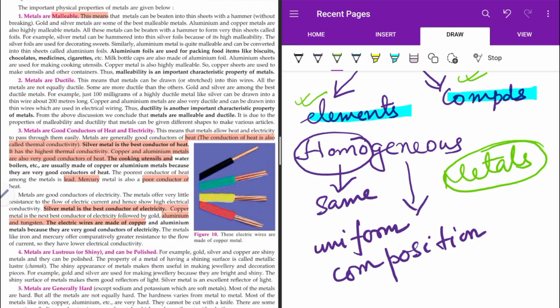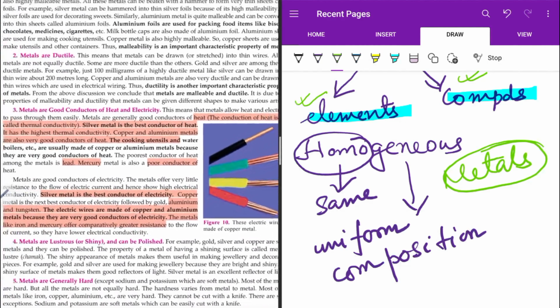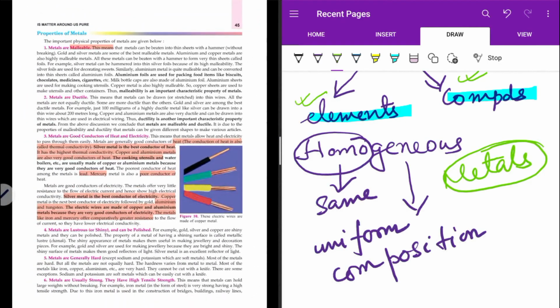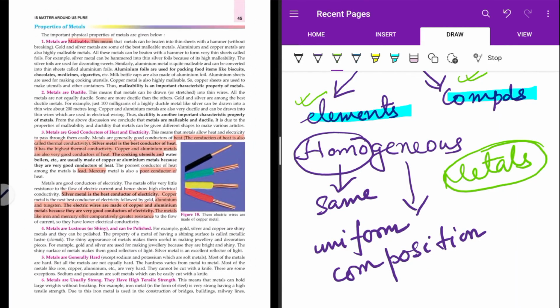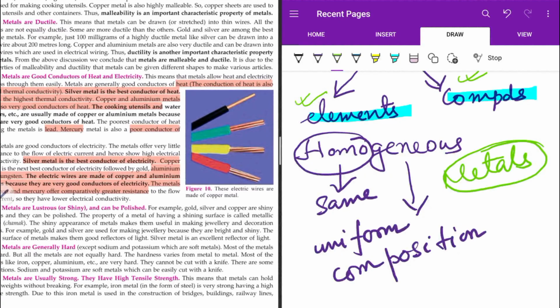Okay, metals are shiny in nature or lustrous. They can be polished also. Metals are generally hard. Okay, so they are not soft. But can you name metal that are soft and can be cut with a knife? Alkali metals like sodium, potassium, they are soft metals and they can also be cut with a knife. They are so soft. Metals are usually strong. They have high tensile strength. That means what? You actually cannot break them easily. Okay, they are very strong.